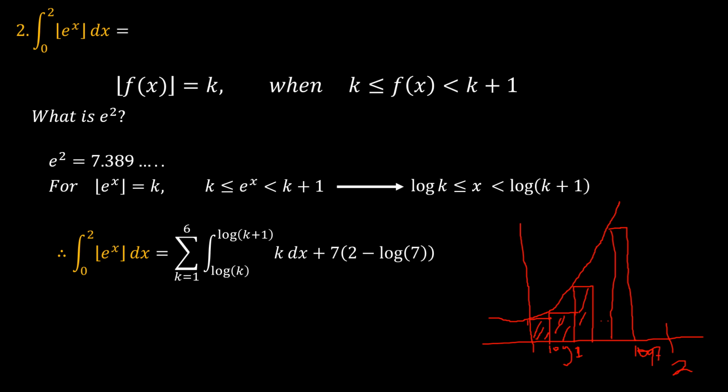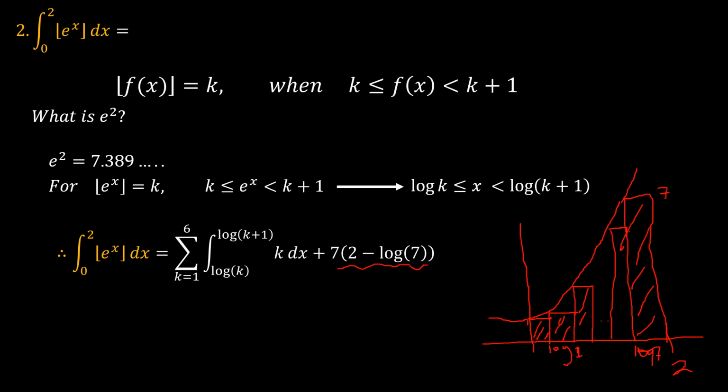Right? But now this difference, let me just extend, this is a little bit exaggerated. So this area here, we don't know the upper limit. The upper limit is 2, but we need to know this area here. So this is 7, obviously. The height is 7, but the width now is going to be 2 minus log 7. And that's why we have brought this component here.